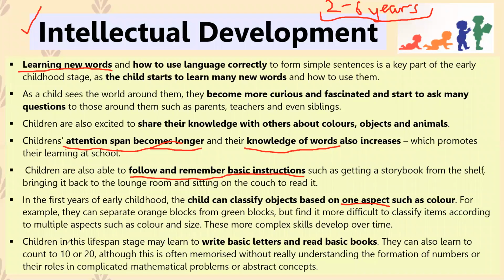And obviously in this lifespan stage between the ages of 2 to 6, like we said, kids are going to school, kids are being exposed to more resources like books that their teachers read to them in class. They can borrow books from the school library, and they can learn new numbers using flashcards or counters and that kind of stuff. So they are essentially learning new skills like being able to read, being able to count, and all that kind of stuff. So this is setting the foundation for them to be able to later solve more complicated problems as they get older.